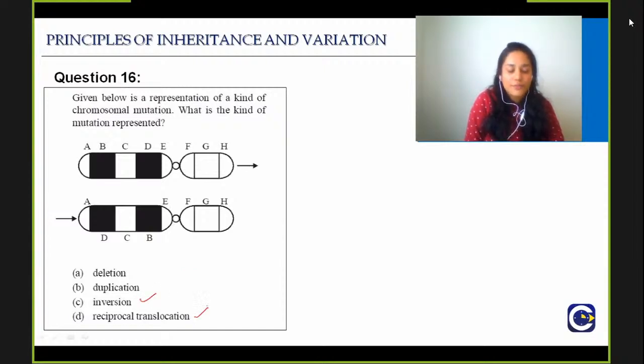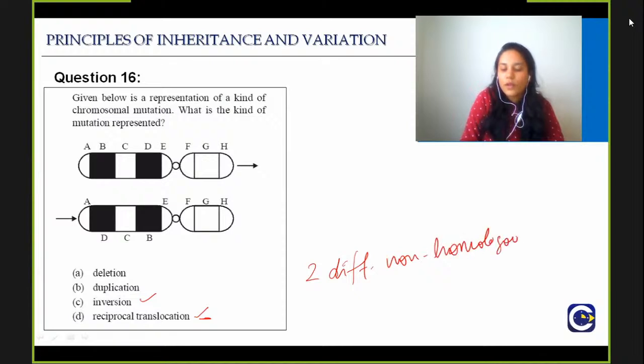So one thing that you have to remember, guys, is that reciprocal translocation is always between two different and non-homologous chromosomes. Okay, it cannot be the same chromosome undergoing reciprocal translocation. You always need two different chromosomes. There will be one part deleted from here that will go here, one part deleted from here that will come here. That is what reciprocal translocation is.